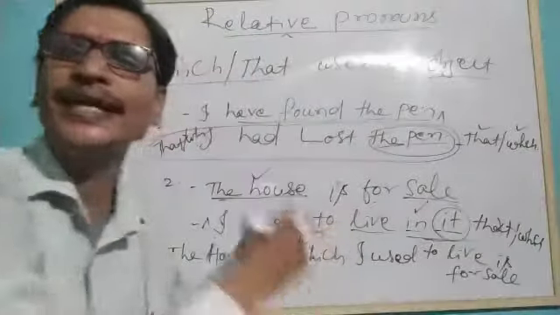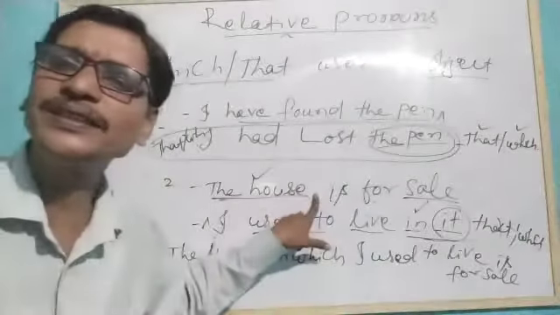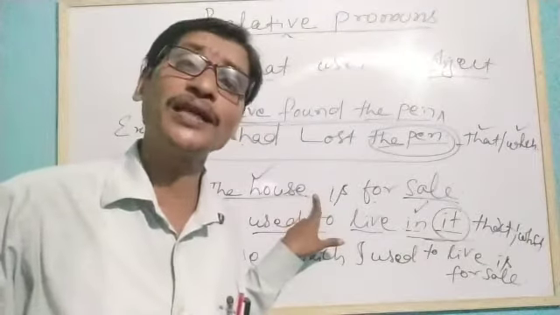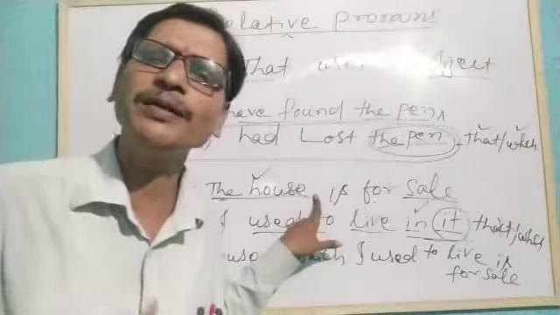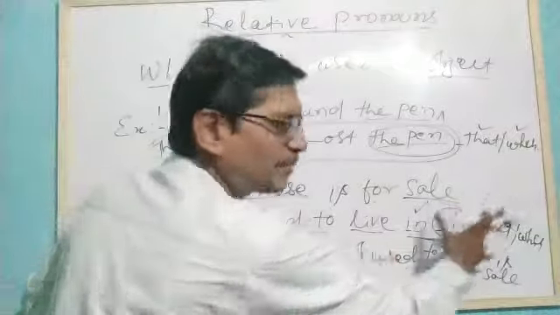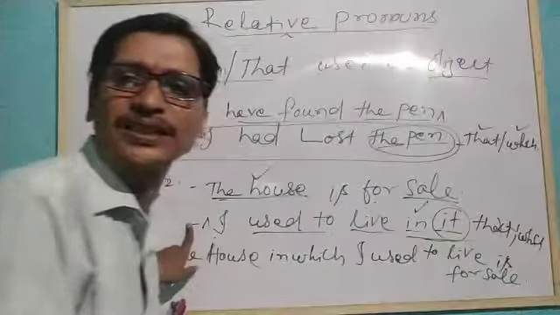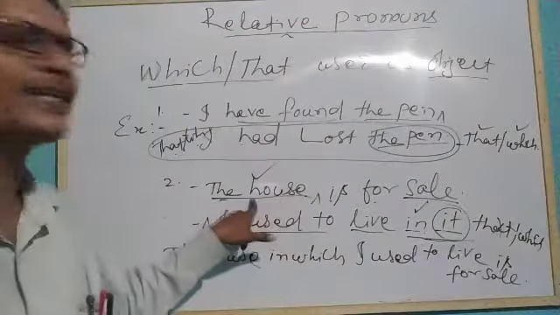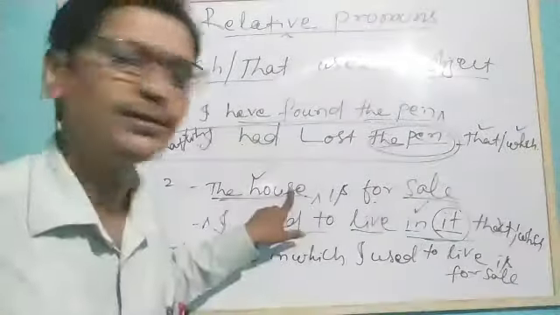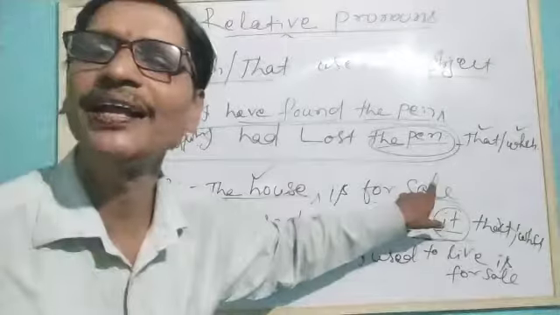So this sentence, the second sentence, which we have used inside this first sentence, is functioning as an adjective. You can better understand when you are in higher classes and learn relative clauses, but I am not telling you about this now, as that will confuse you. So here we have taken the entire sentence, using a relative pronoun at the beginning of the same sentence as an object, and we use this after the noun phrase in the first sentence. So what happened? The house in which I used to live is for sale.